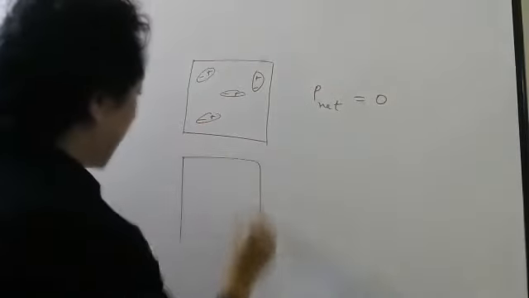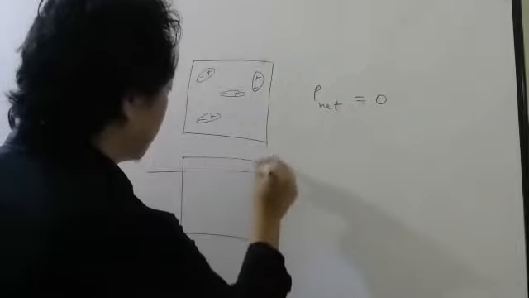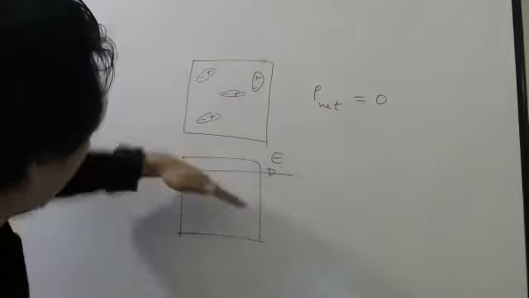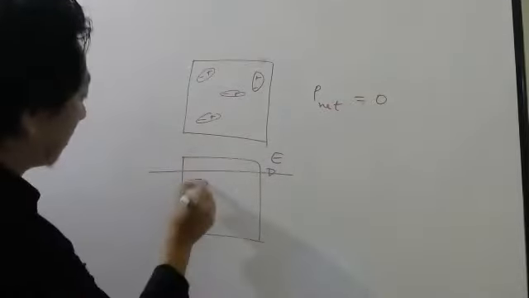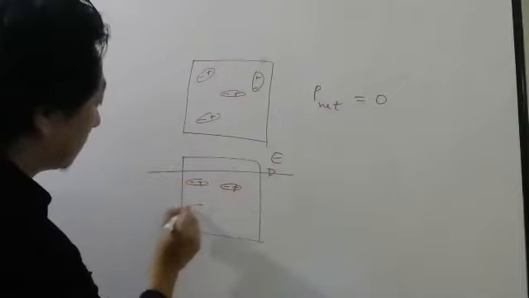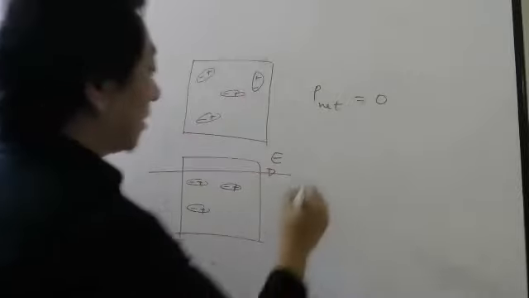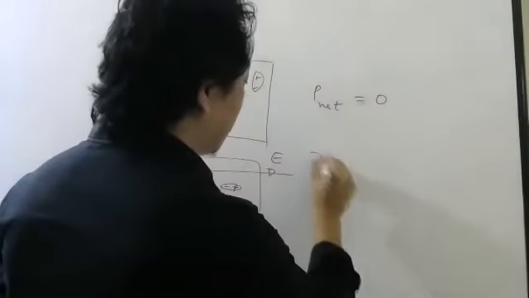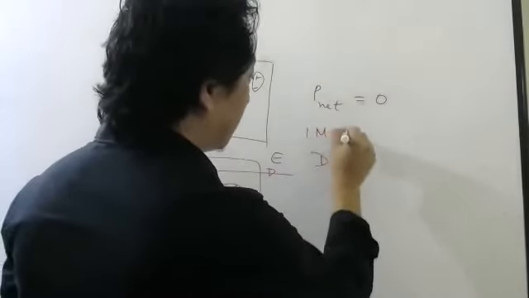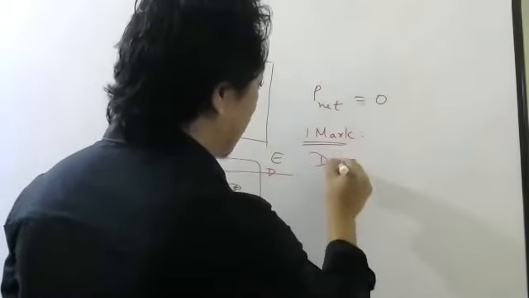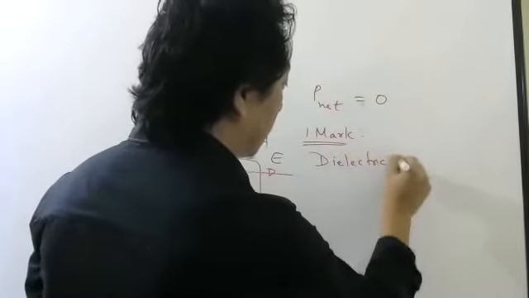But when you apply electric field, then these dipoles will start turning in the same direction like this. So when that happens, the dipole moment will increase. So we will define something called, very important for 1 mark, dielectric polarization.